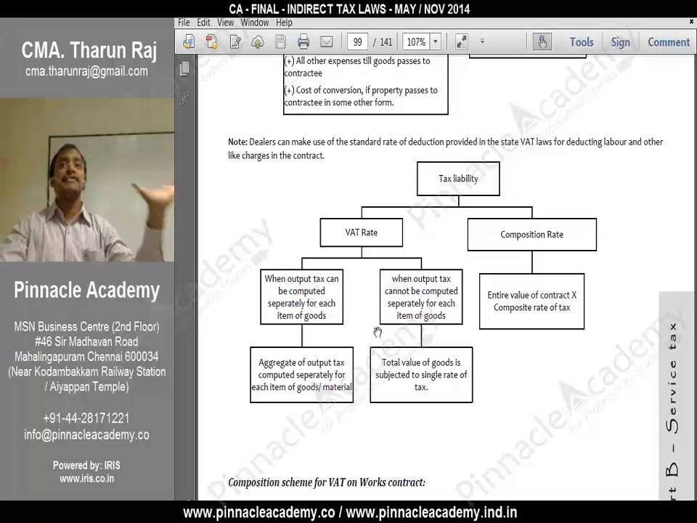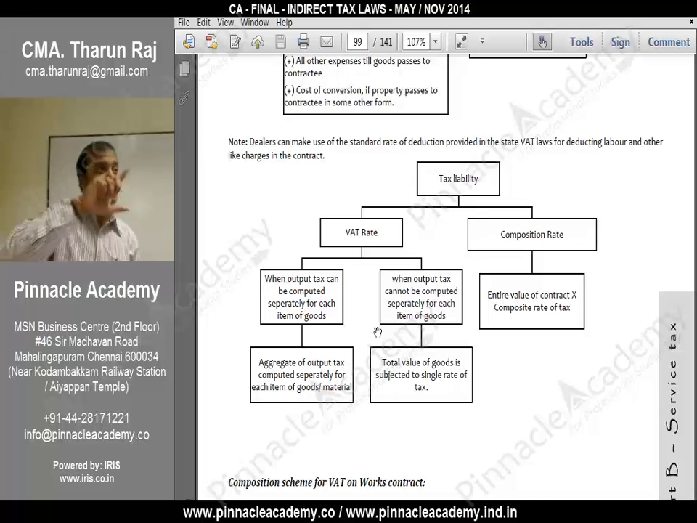Now you have to see where your net tax liability is more, both sales tax as well as service tax. Under which option you have more, you will not prefer that option. You will prefer that option where the net liability or tax burden is less. Understood, sir?